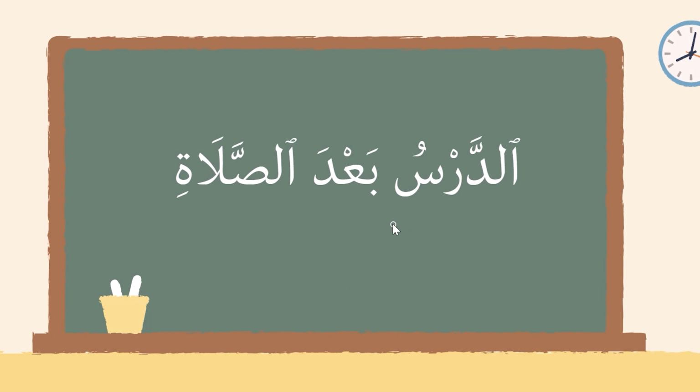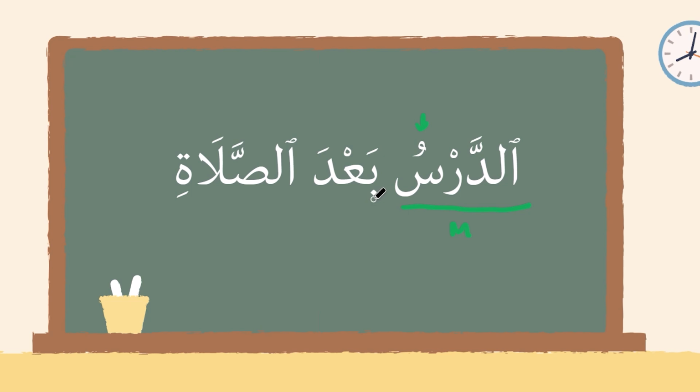Let's take a look at another example here using another dharf that's included in this list, ba'da. We see here at the beginning of this sentence, ad-darsu, the lesson or the class. Ba'da can be used as either a dharf makan or dharf zaman, meaning after, ba'da as-salati, the prayer. Ad-darsu, we see here, it's marfu'. It has alif lam at the beginning, an easy telltale sign that it's an ism, but also letting us know that it's ma'rifa, it's definite. It begins this sentence, and so we've easily identified our mubtada.